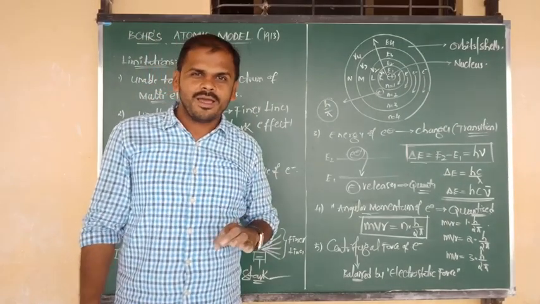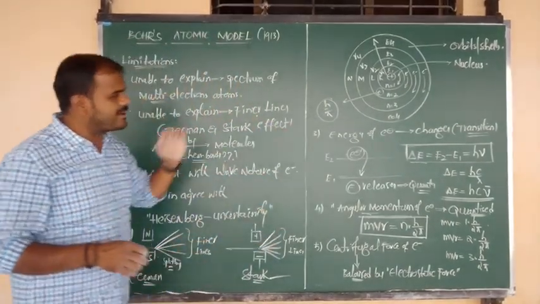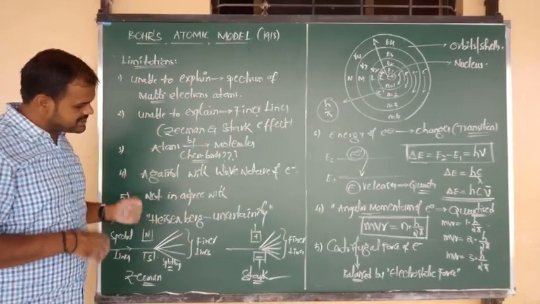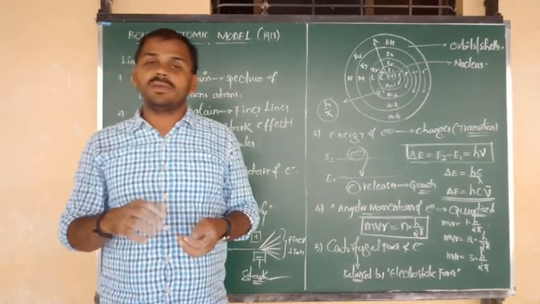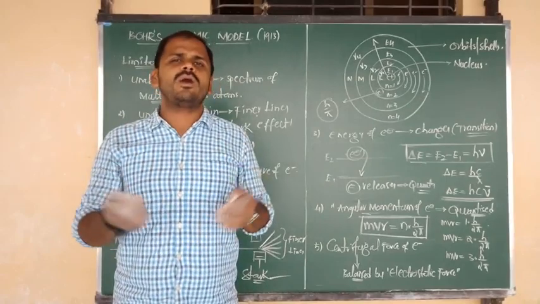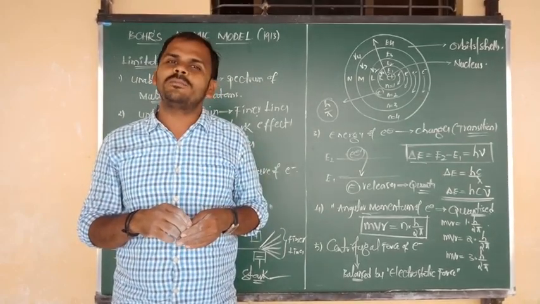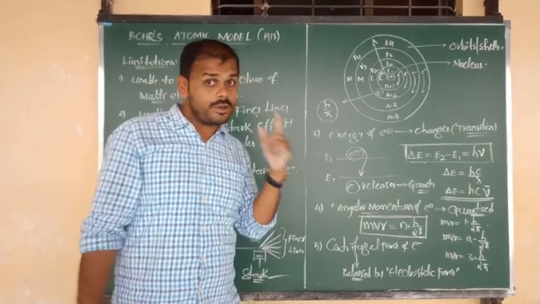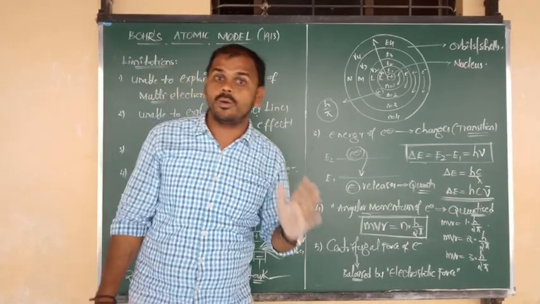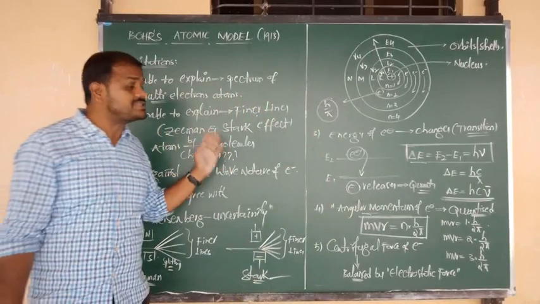Okay, all of you, beta. The story about Bohr's atomic model, its postulates and its limitations, everything was clear. And now in the next class, from tomorrow onwards, we are going to discuss what, beta? Hydrogen spectrum. Very important. Don't neglect it. Be careful, beta. Along with the limitations, you have to be focused.